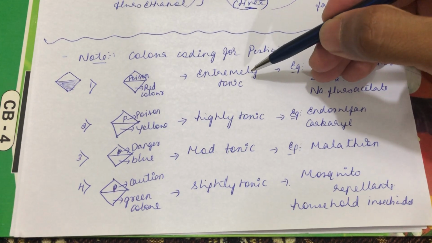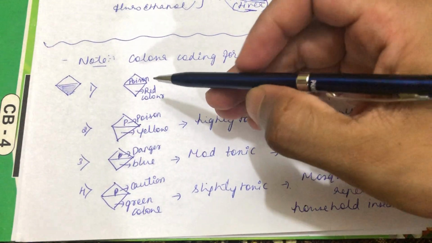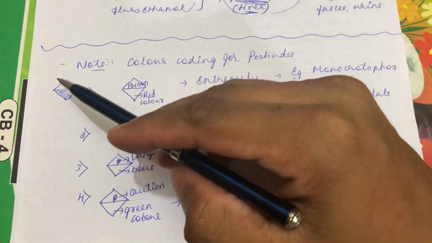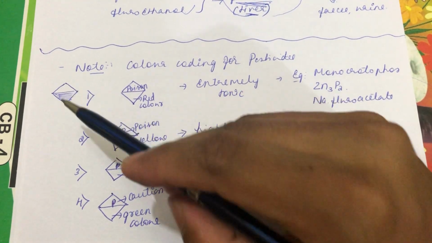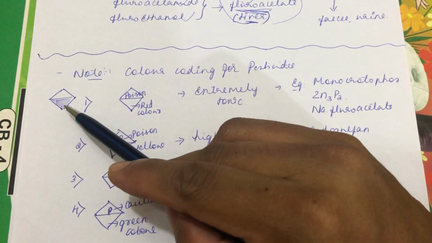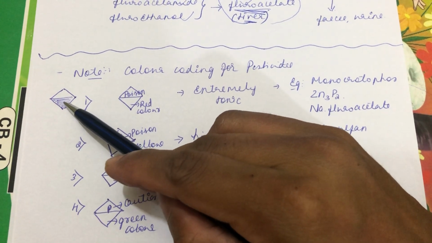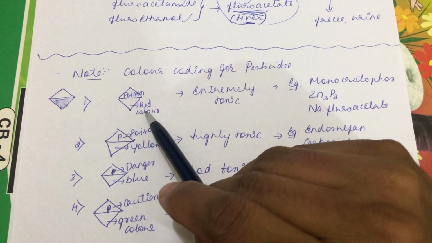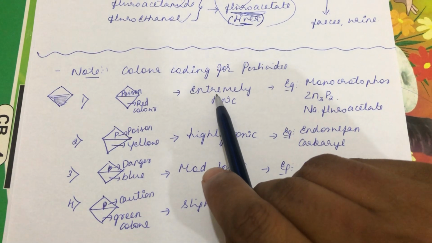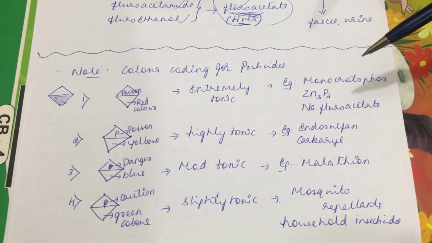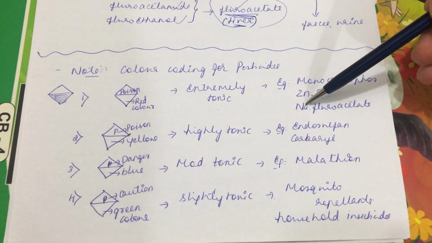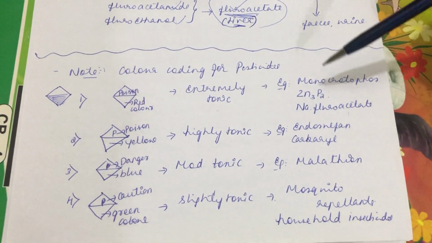If it is an extremely toxic pesticide, it will come with a diamond shaped warning, where in the upper portion it will be written as poison, and the lower portion will be colored red. Pesticides colored red are extremely toxic. For example, monocrotophos, zinc phosphide, sodium fluoroacetate. They are all extremely toxic.